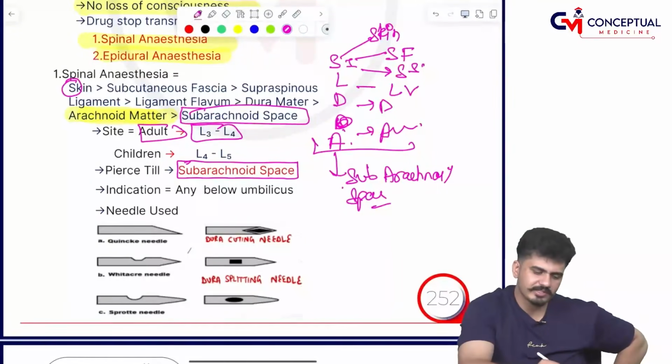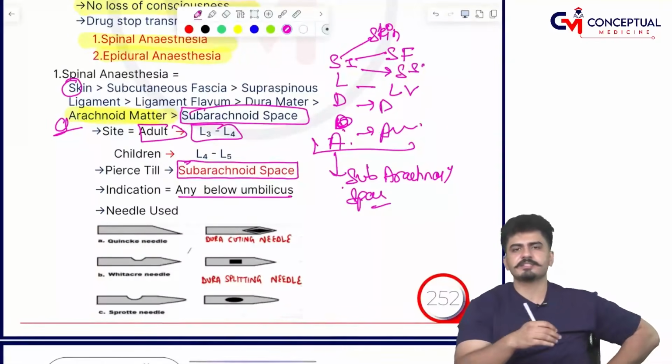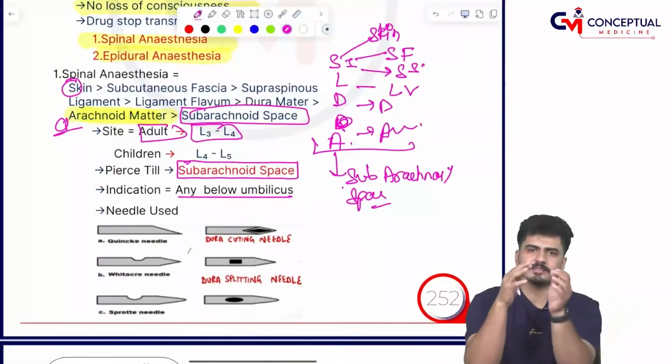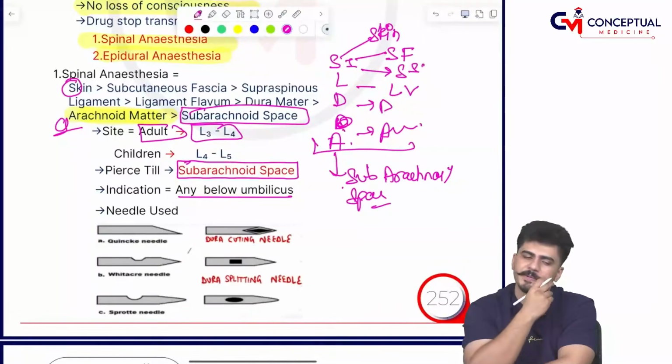You have to pierce till the subarachnoid space, and before that, you have to pierce the arachnoid mater. Now, the indication is any surgery below the level of the umbilicus. This indication is the same for the epidural also.